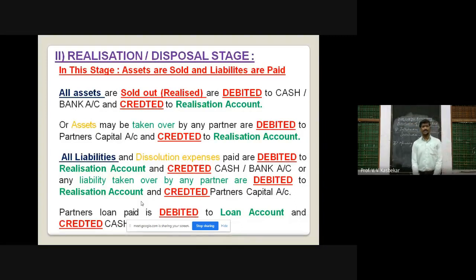Second stage, it is realization or disposal stage. I have told you just now the short form of various stages of dissolution. That is transfer stage, which we have just studied. All the assets and liabilities are transferred. After that, second stage, T.R. R means realization or disposal stage. In this stage, assets are sold and liabilities are paid.